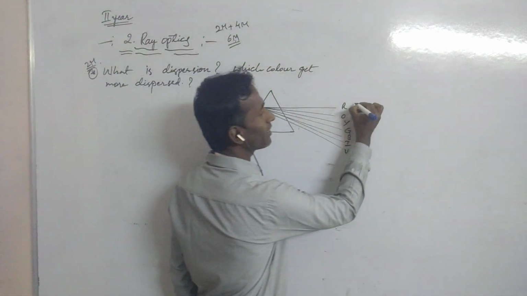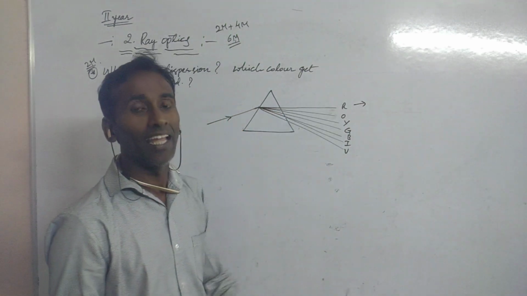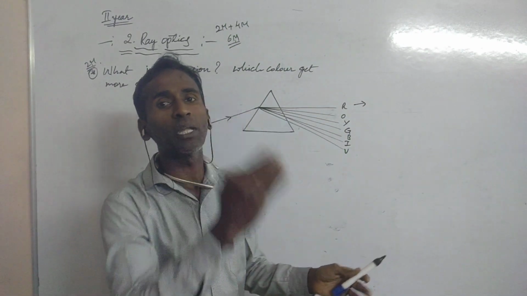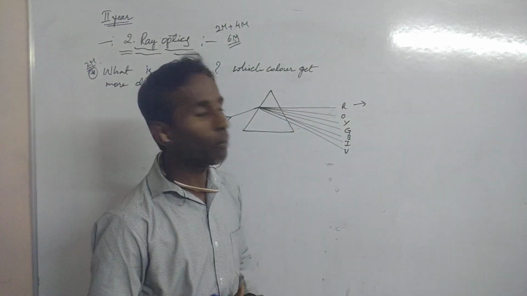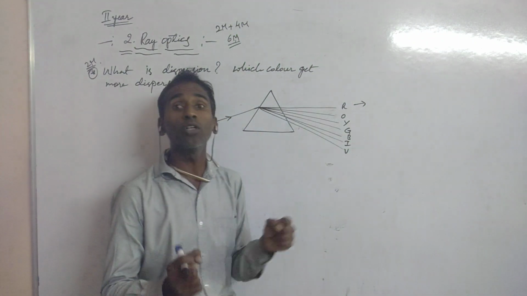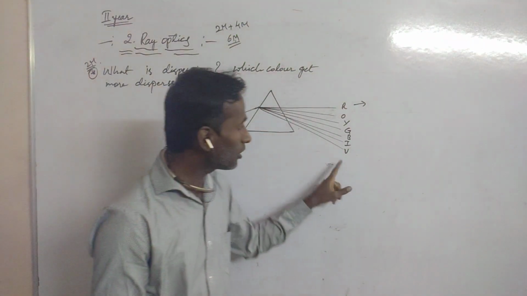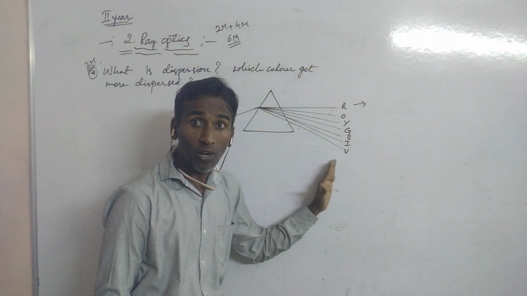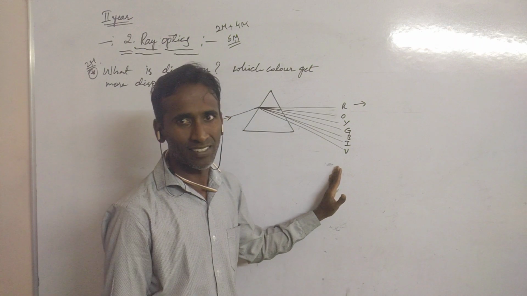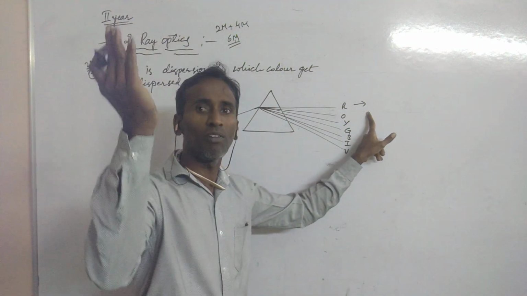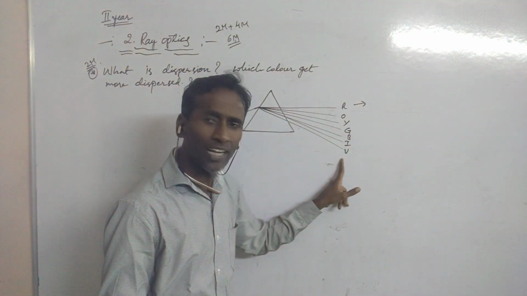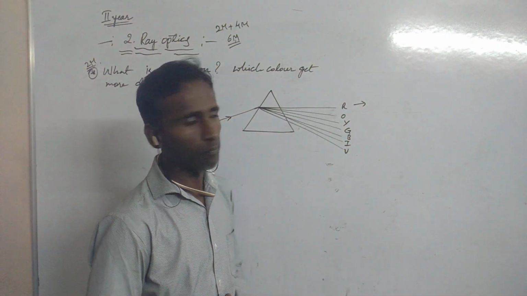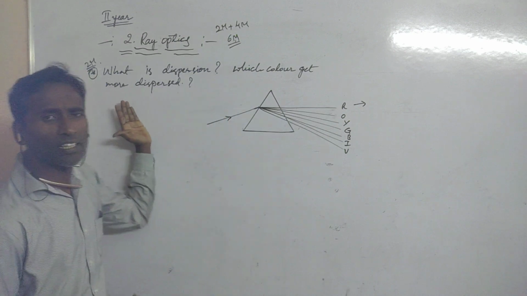Here red color has more wavelength and less scattering. That's why red color is considered to have more penetrating power. Violet color has more scattering and less wavelength. Red color has more wavelength and less scattering, and violet color has more scattering and less wavelength.